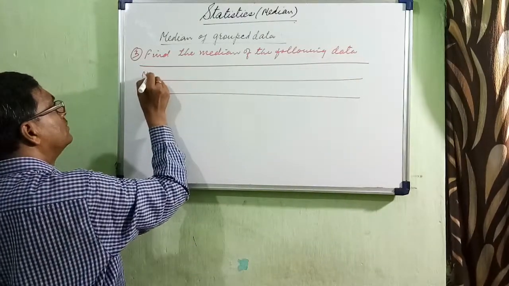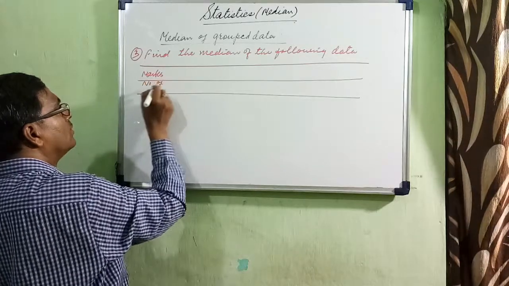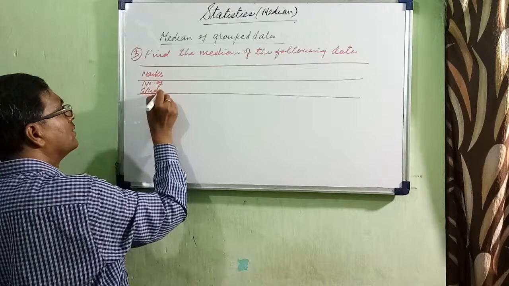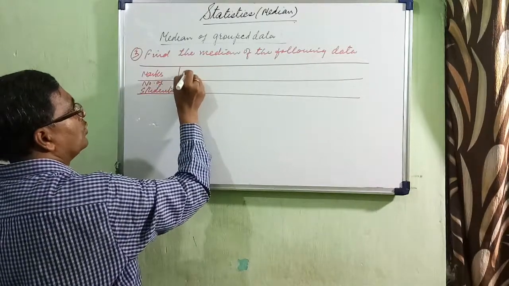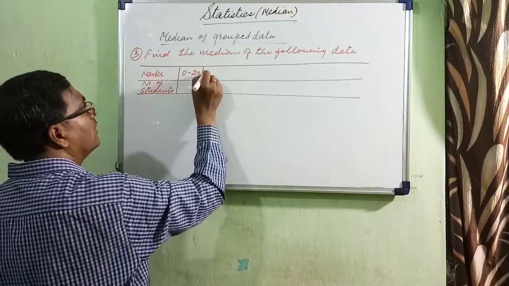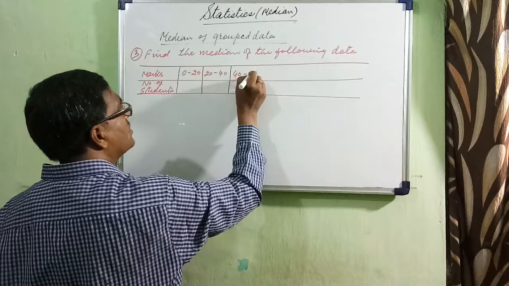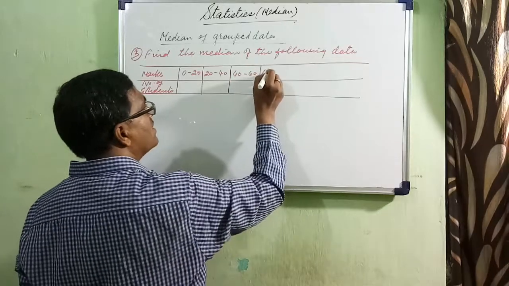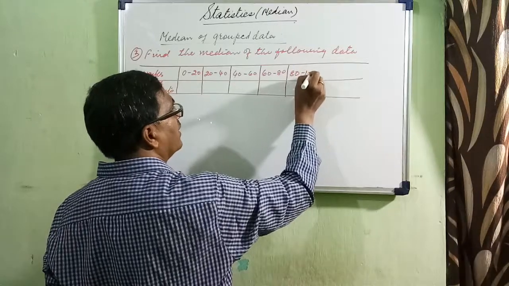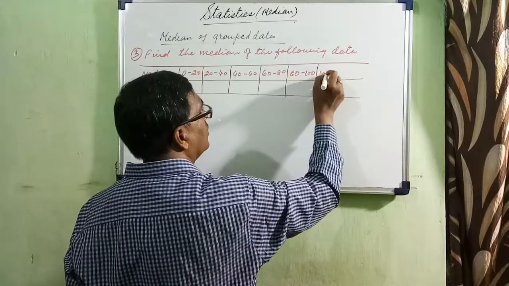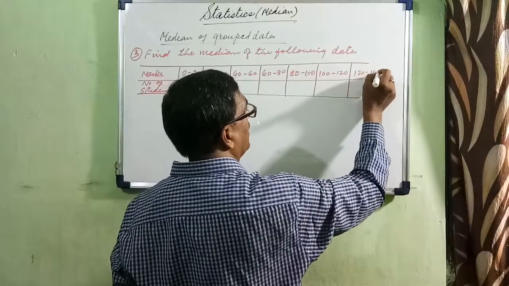Marks, number of students: 0 to 20, 20 to 40, 40 to 60, 60 to 80, 80 to 100, 100 to 120, 120 to 140.